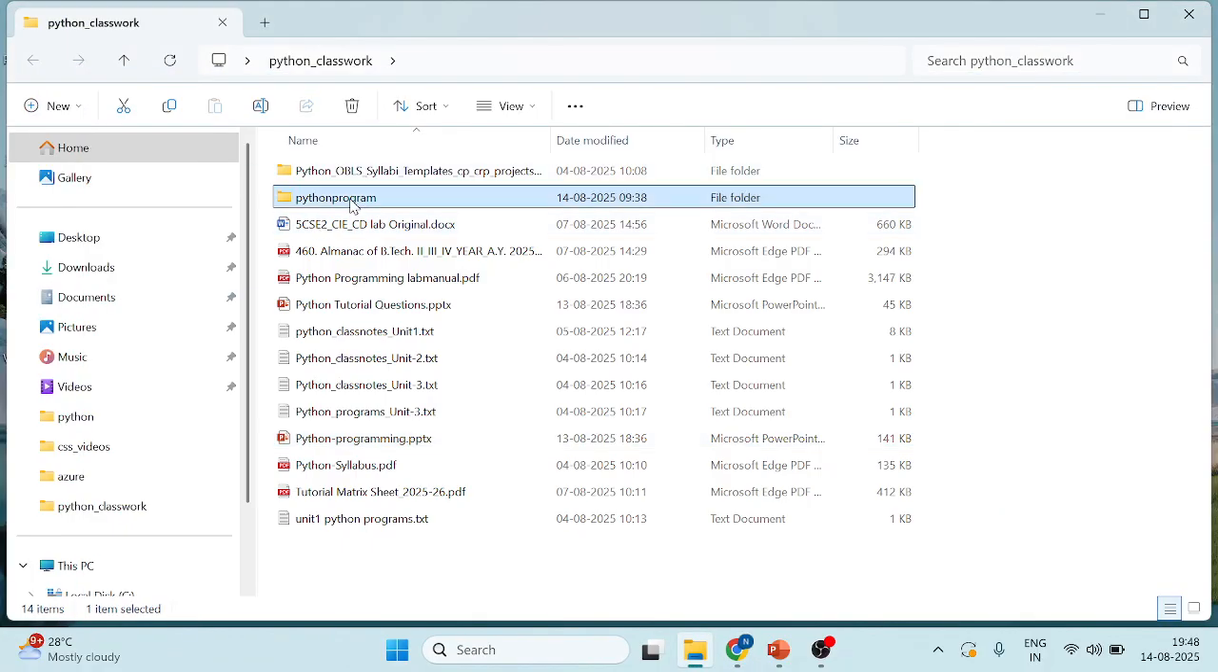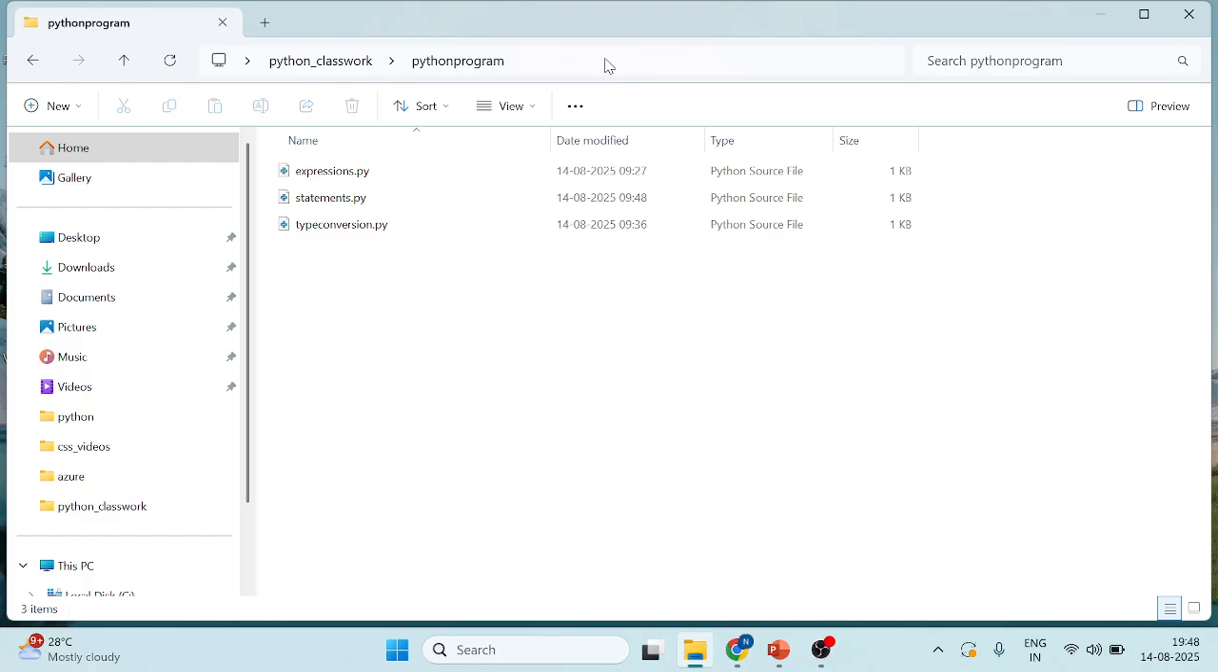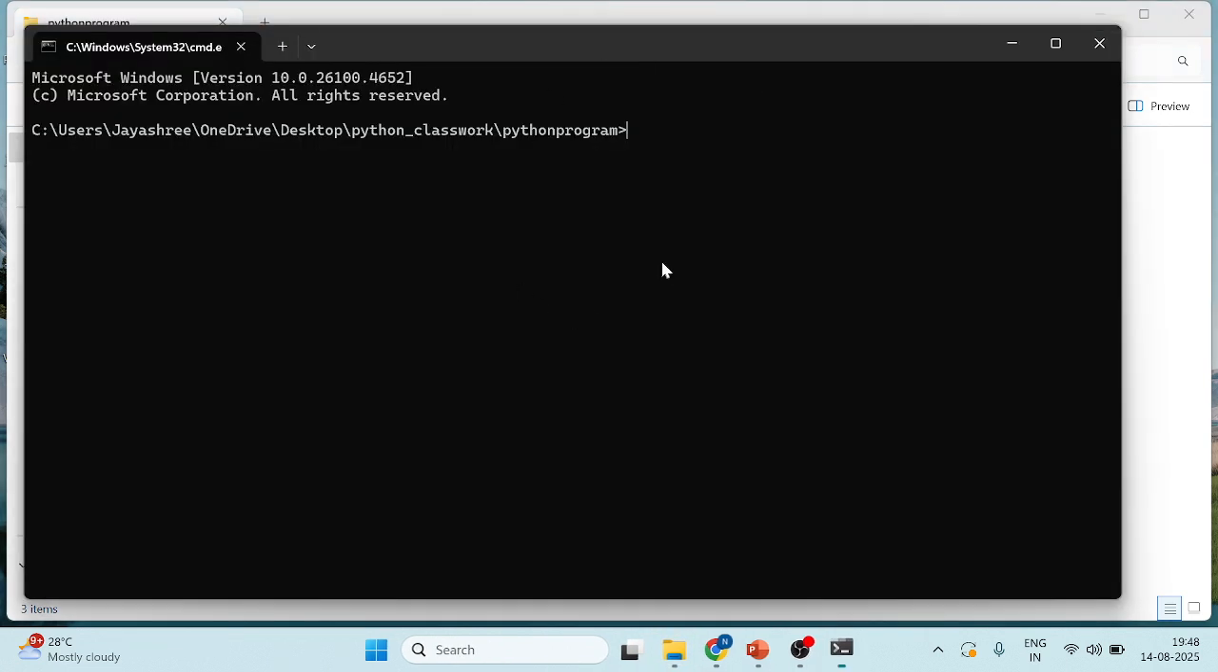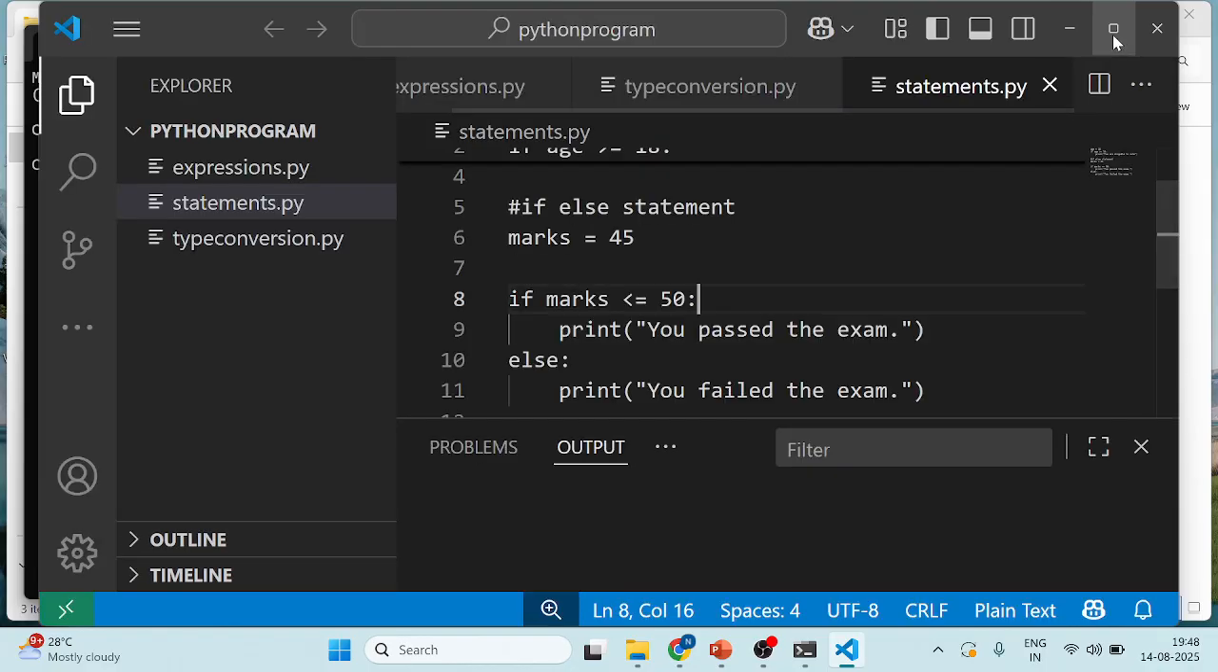So go to your Python folder, and here you can type cmd as well. Okay, so enter. The command prompt will be open, then type code space dot and enter. What happened here? The particular folder has to be open in your Visual Studio Code.